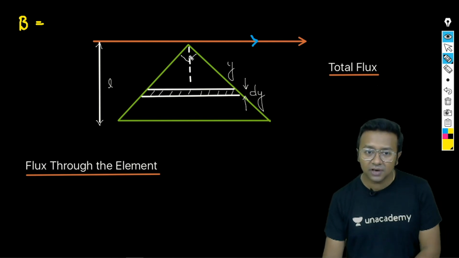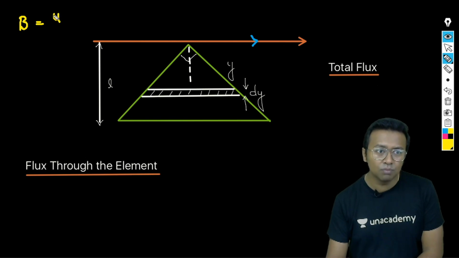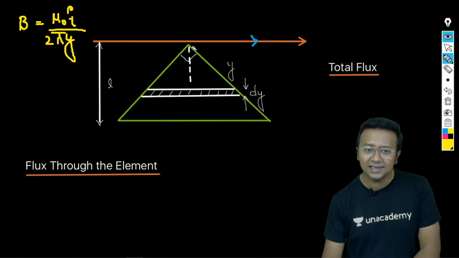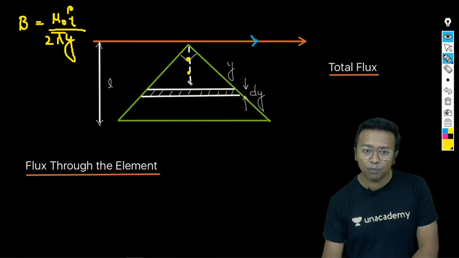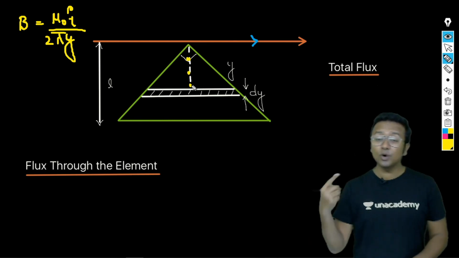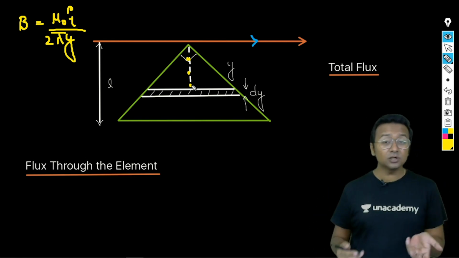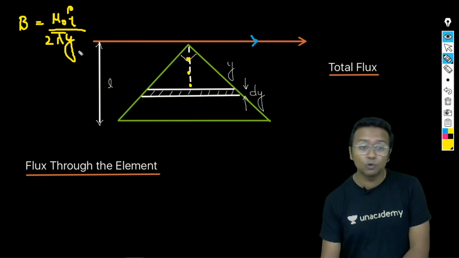Why? Because the magnetic field is equal to mu naught I upon 2 pi y. What is y out here? The distance of the points from this wire. This point, this point, this point, all these points are going to have different values of magnetic field, because the magnetic field is inversely proportional to y.